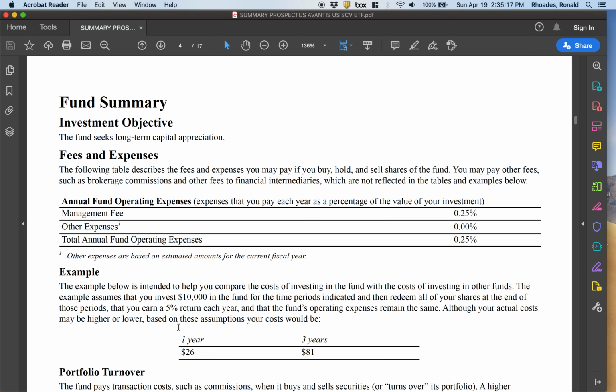Then it says what's the cost of owning this over various time periods? Pretty low. This is a fairly low cost fund. Now, you'll see mutual funds that have 2 basis points or 3 basis points in terms of their fees. Those are usually in the large company, U.S. large cap stock space. When you're dealing with a specialized fund, this is a small cap value fund with profitability, you're going to see higher management fees associated with that. There's just more work involved.